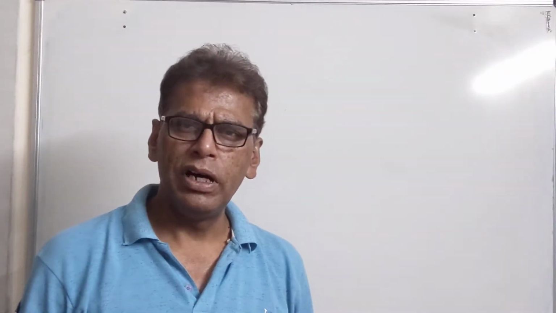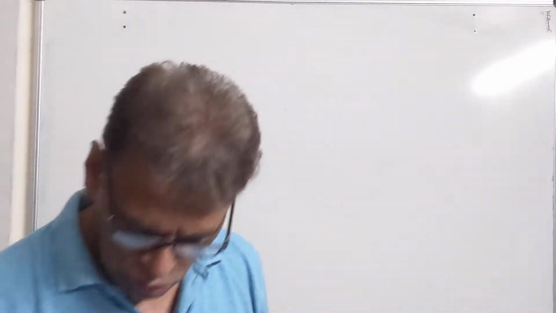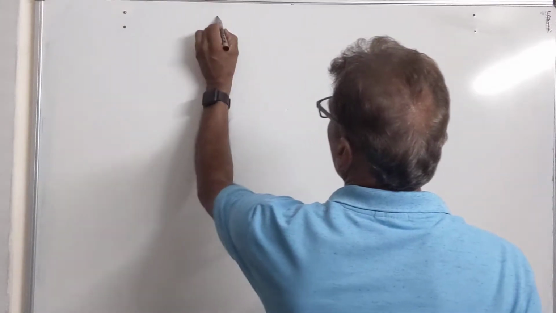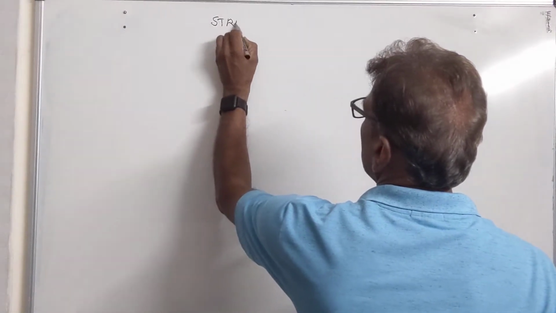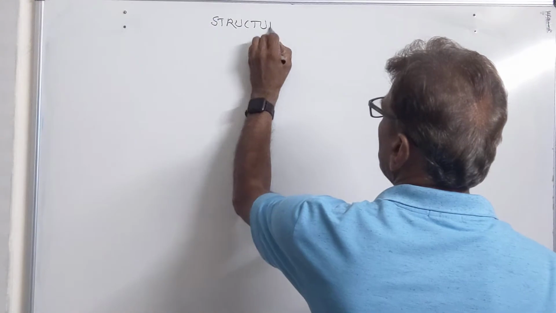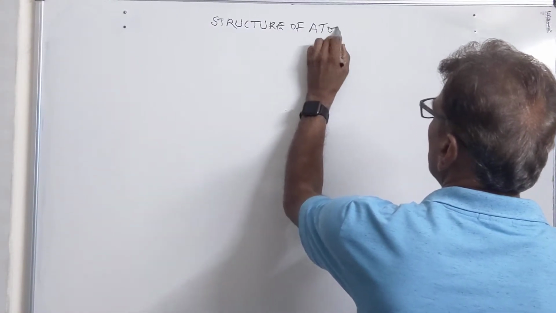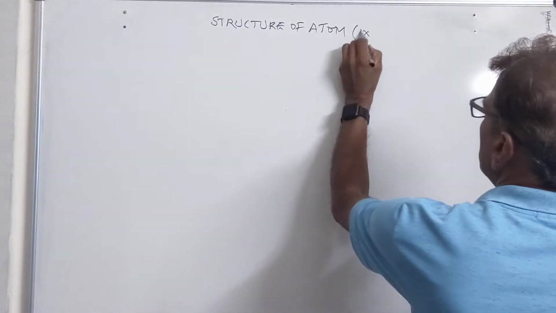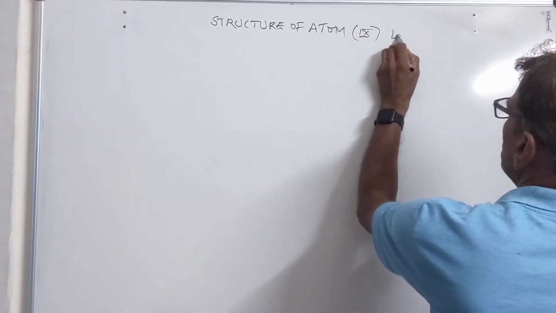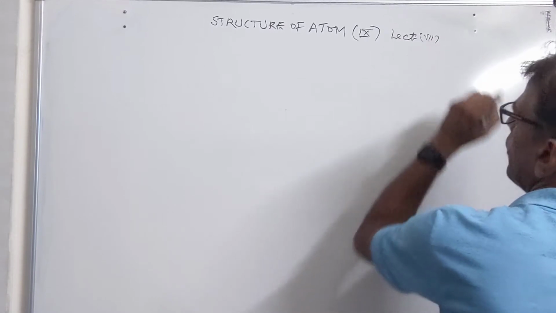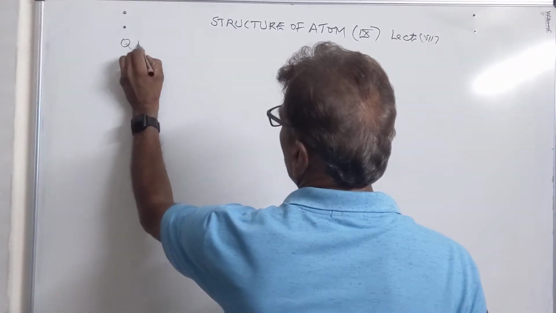So continuing with the structure of atom, we are doing some more questions. They are short as well as long answer questions. So first of all, let us take first question. That is structure of atom, class 9th. Unit is structure of atom. This is class 9th, lecture number 7th. Now first question is,